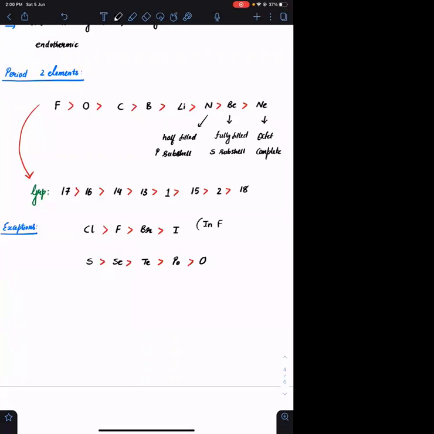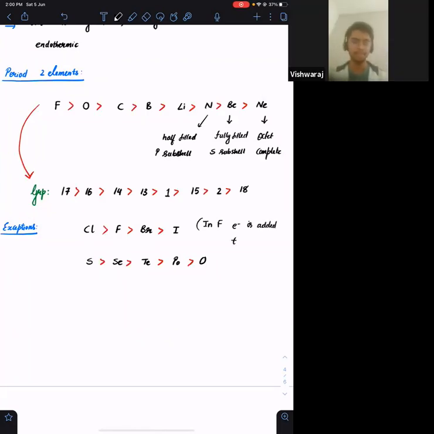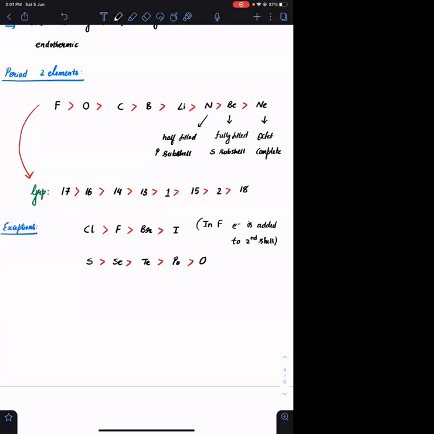Same reason. In fluorine, electron is added to the second shell. So with already existing electrons, there will be some repulsive forces. As a result, the electron affinity is relatively decreased when compared to that of chlorine. Okay? Clear? You need to remember the reason. As the electron is added in the second shell of fluorine, the incoming electron experiences greater repulsive forces when compared to the electron which is added to the third shell of chlorine. Clear?